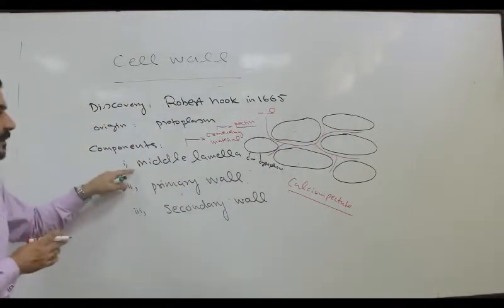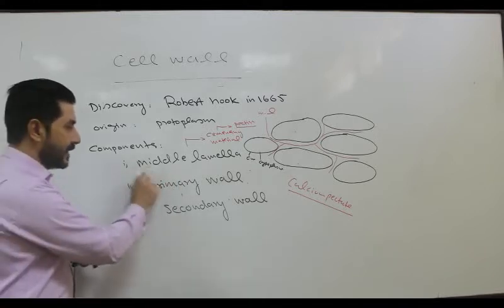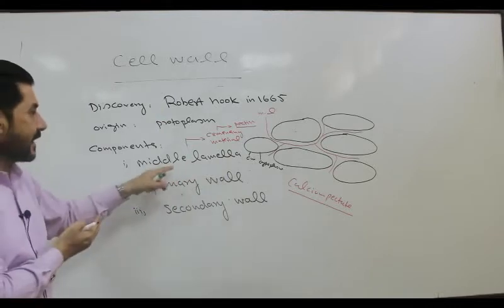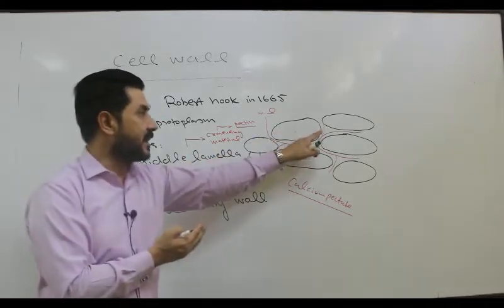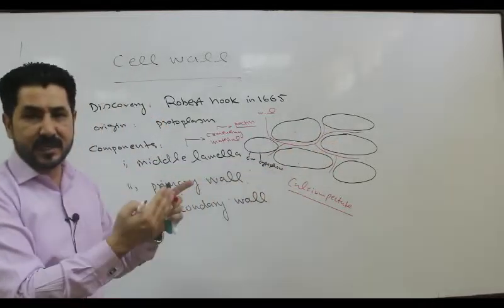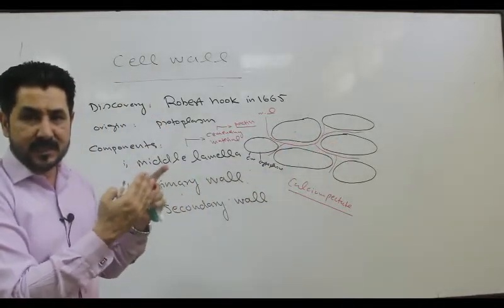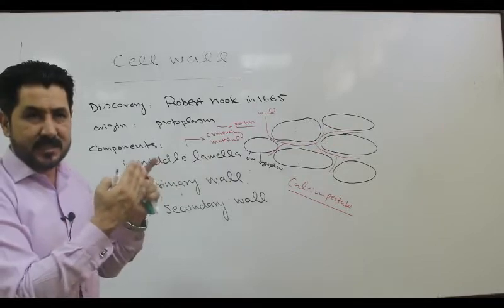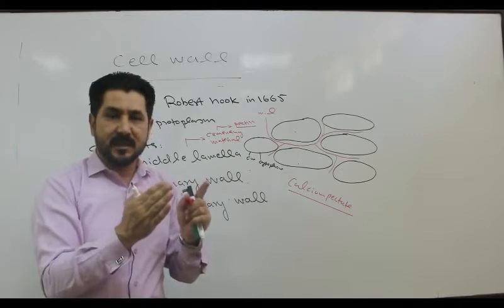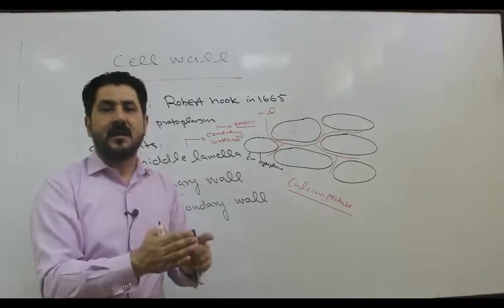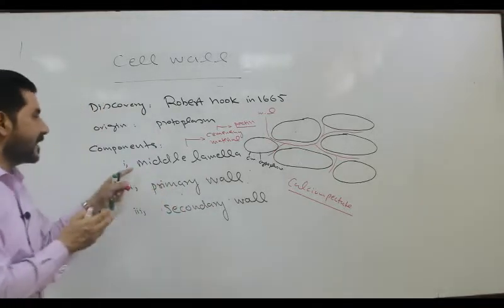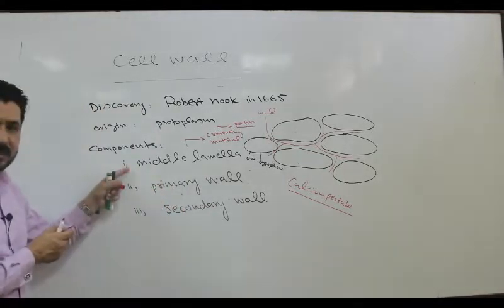So this is called middle lamella, as the name indicates, middle, in between. Lamella means layers. So these are layer-like structures which are present in between the neighboring young cells of the plants, and it is present outside of the young cells, holding these cells together, just like cement holds or sticks bricks together in the formation of a wall. So this is called middle lamella, which is the first formed layer.